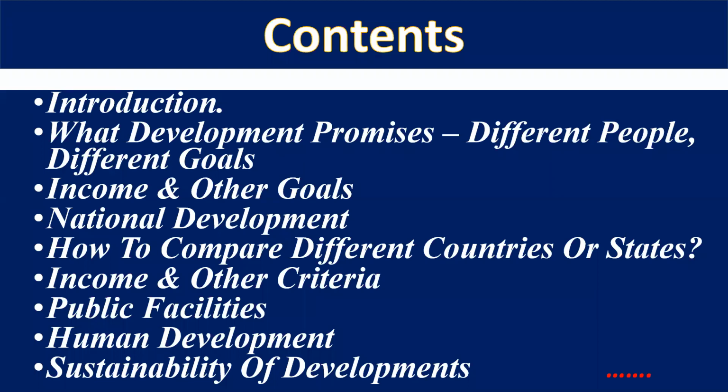And at the end of the chapter, we will discuss the sustainability of development. What do you think about sustainable development? What is this concept? How is it achieved? We will discuss all these things here.